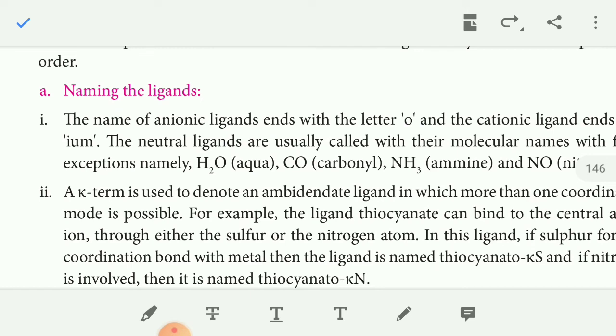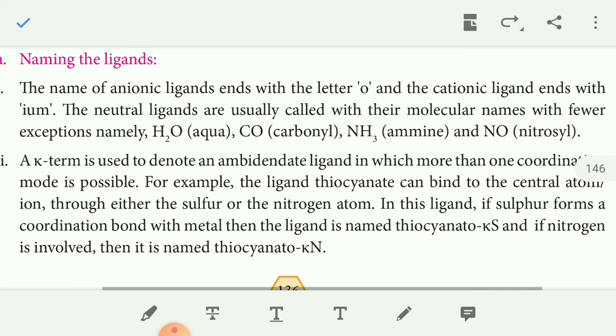So special names: water is aqua, NH3 is ammine, NO is nitrosyl, CO is carbonyl. Next, ambidentate ligand. What is an ambidentate ligand? An ambidentate ligand means a ligand having 2 or more binding sites. A ligand having 2 or more binding sites is called an ambidentate ligand, and it is represented by kappa.